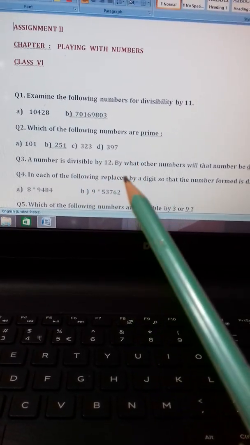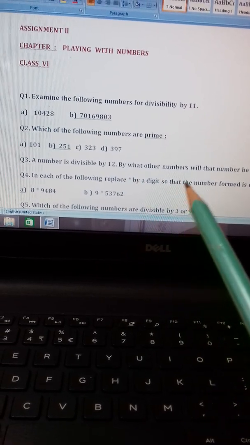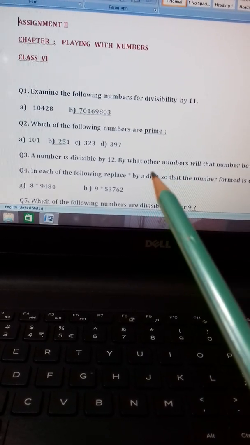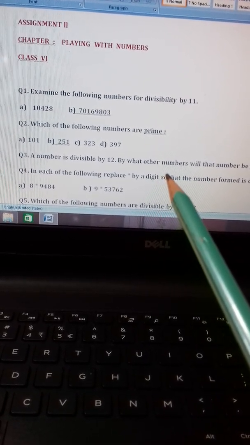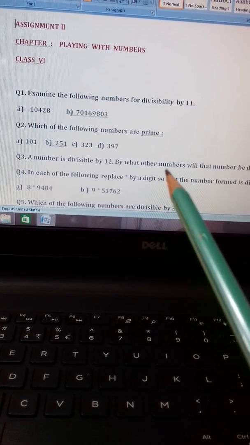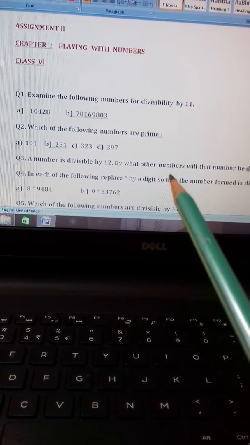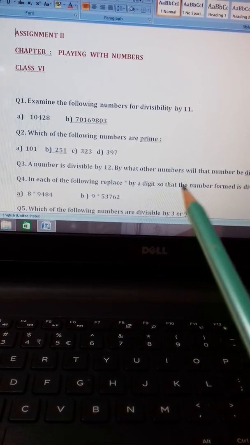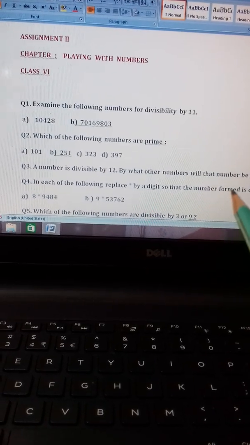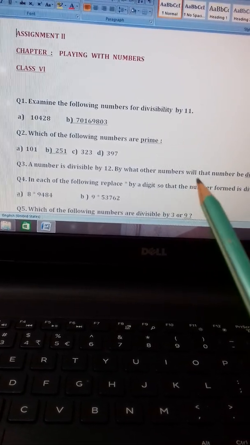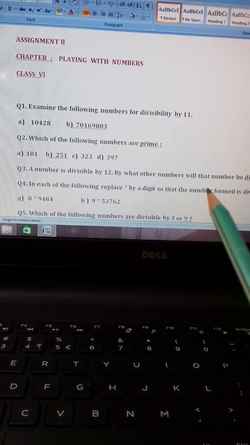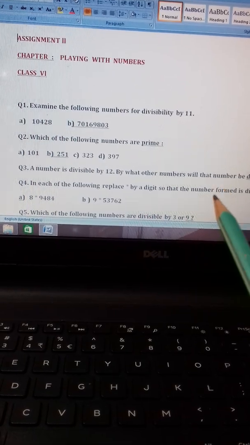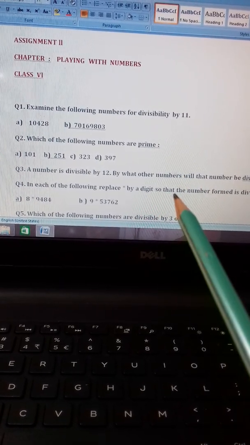Question number 3 is given: a number is divisible by 12, by what other number will that number be divisible? So in that video I taught you when a number will be divisible by 12 and what the rules are. If you go through that, automatically you will be able to find out this answer. Clear? That means when a number is divisible by 12, the answer to this question is in that rule only. So read the question thoroughly and find out the answer.